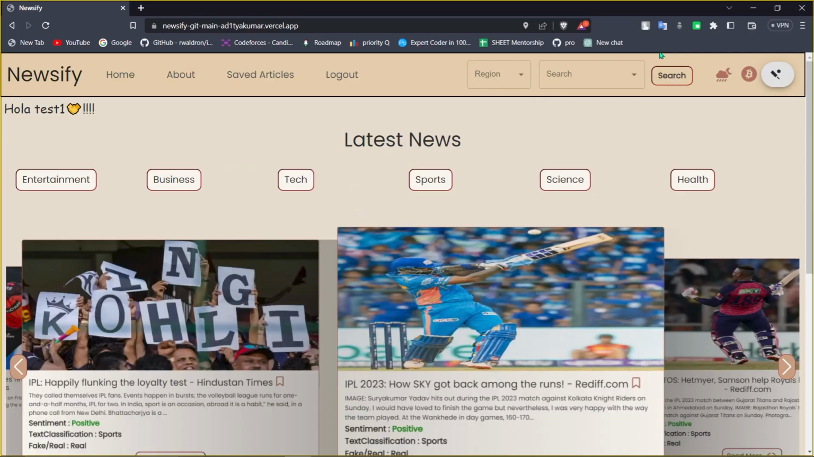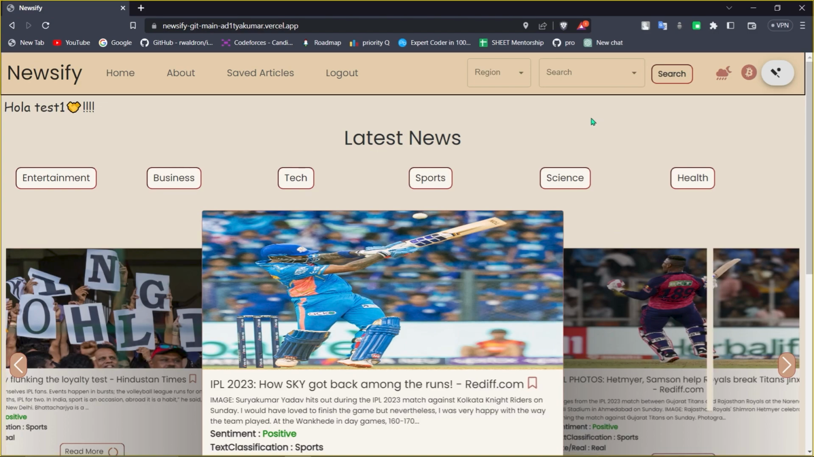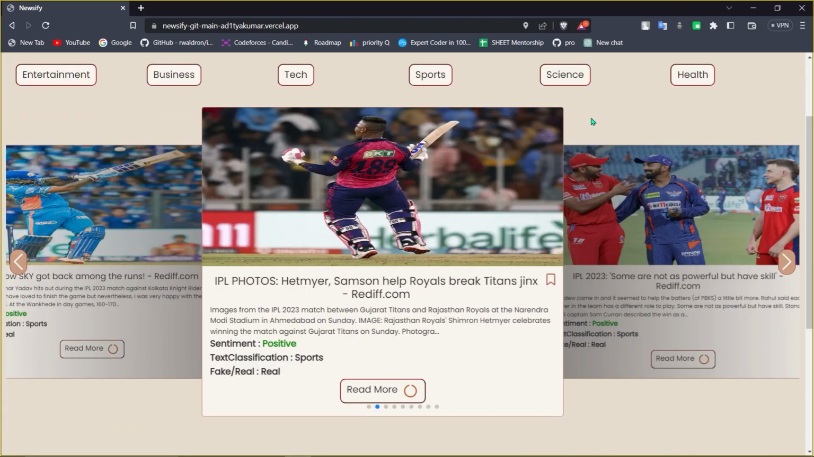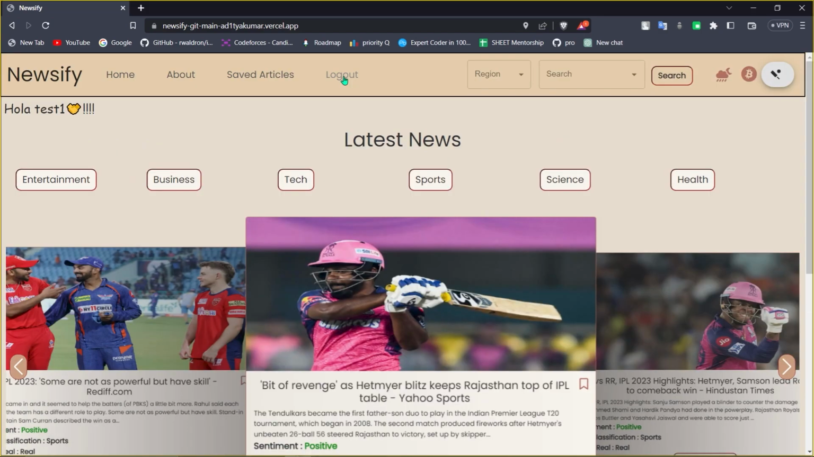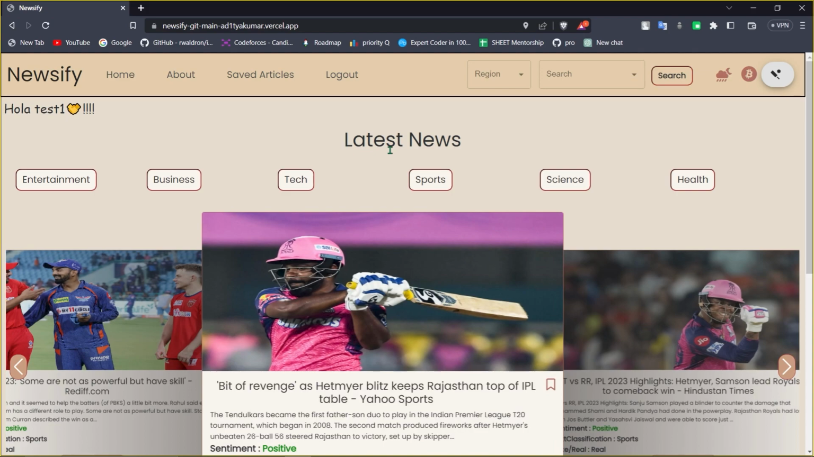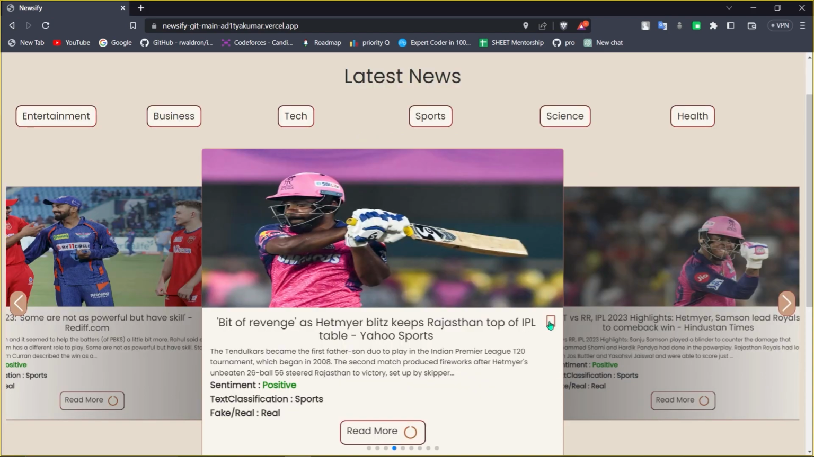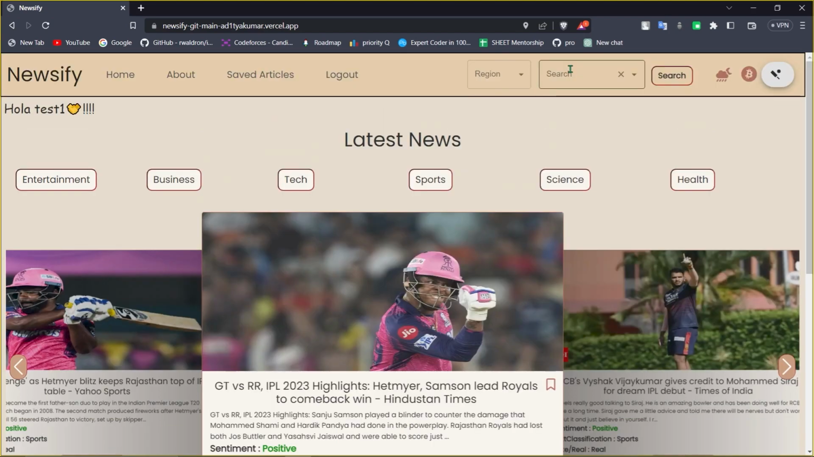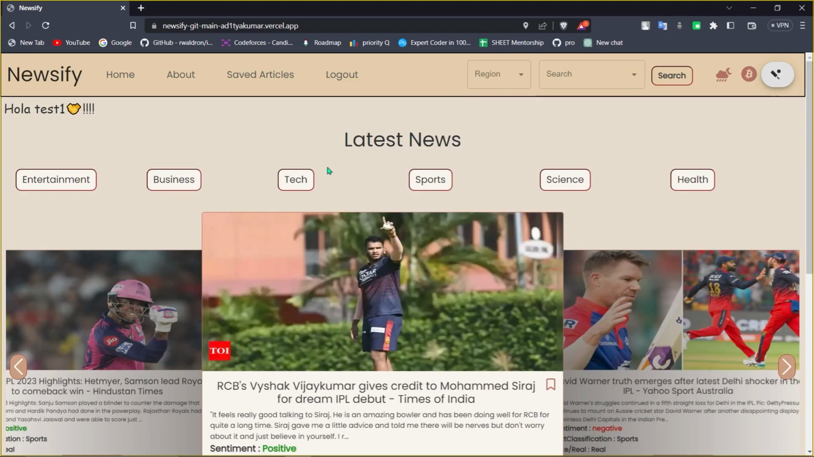Now let's have a look at our website, Newsify. This on your screen is our homepage, where the top headlines are shown. We have the sentiment analysis, text classification, and fake or real news data right here. Clicking here will redirect to its detail page. We have proper authentication where users can log in or sign up. Users can also save any news by clicking here. The article will get saved in the user's database and can be accessed anytime. Further, you can search for any news using this autocomplete search bar or route through these buttons.